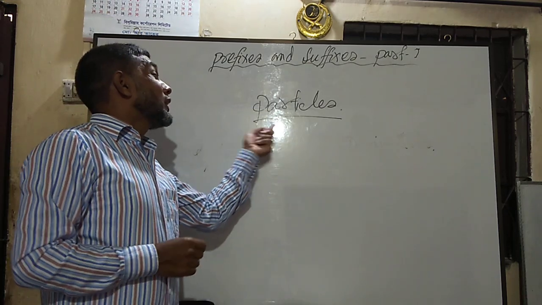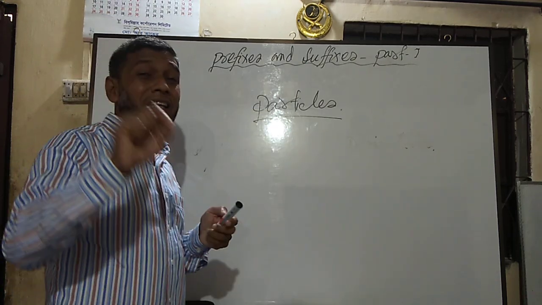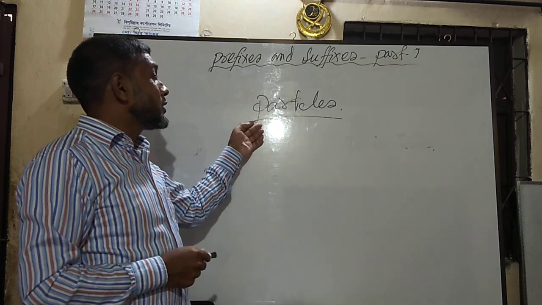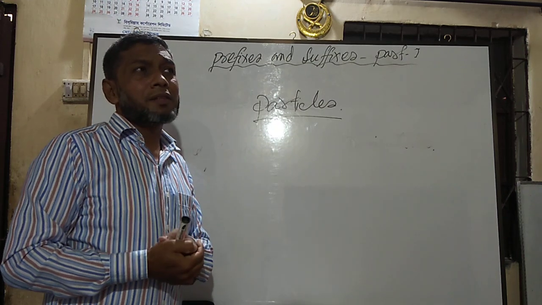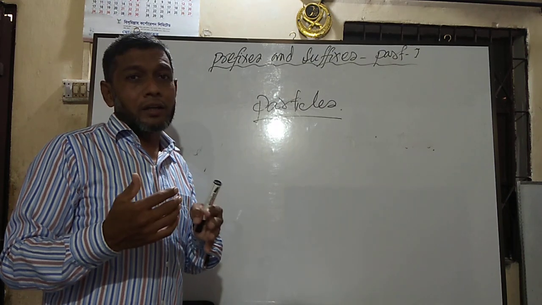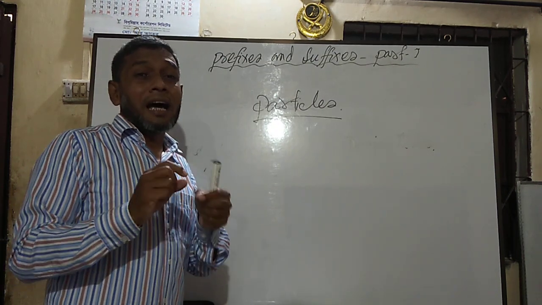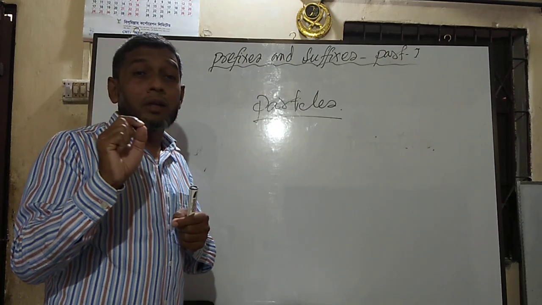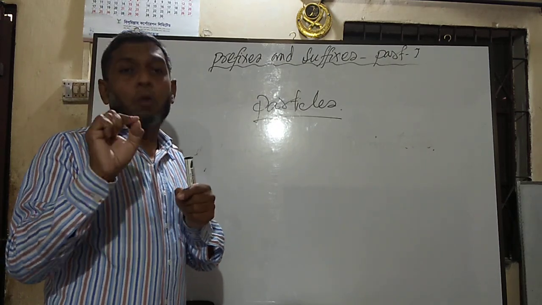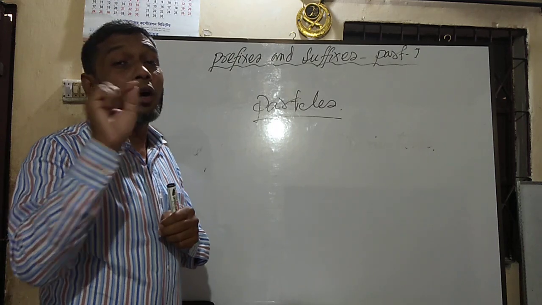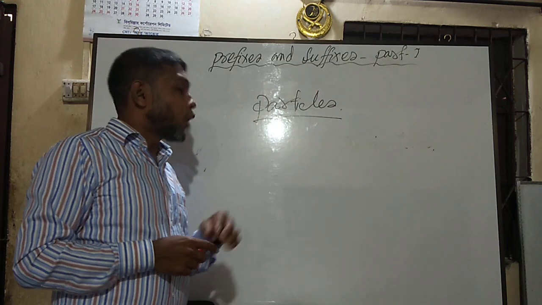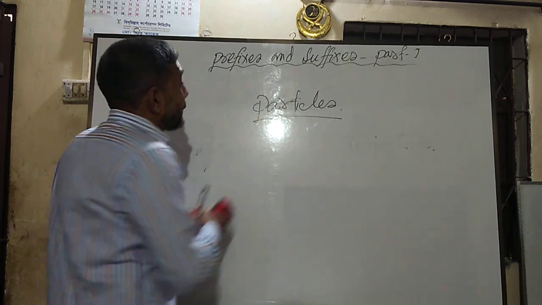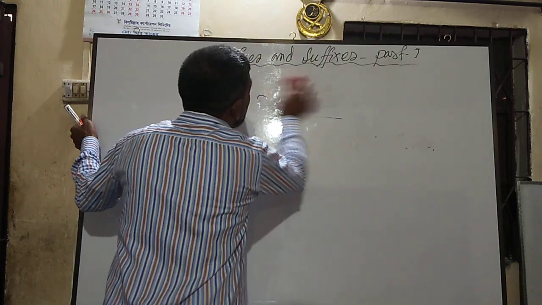That little unit is called particles. In Bangla, perhaps if you have read pratyay and uposorgo, they are a letter or group of letters, but they have no meaning of their own. But if they come before or after a word, then they can make a new meaning.